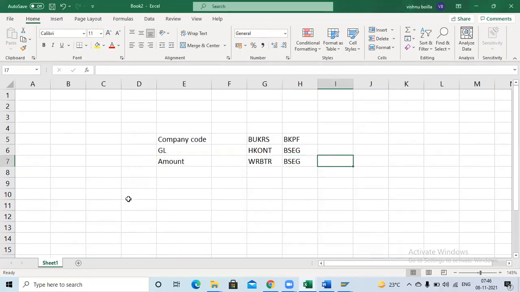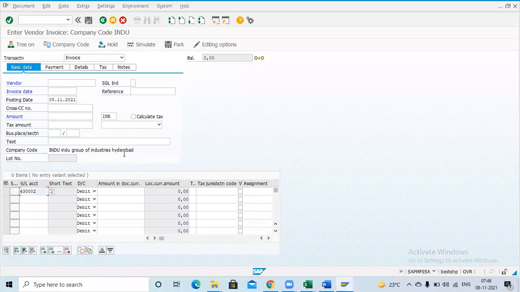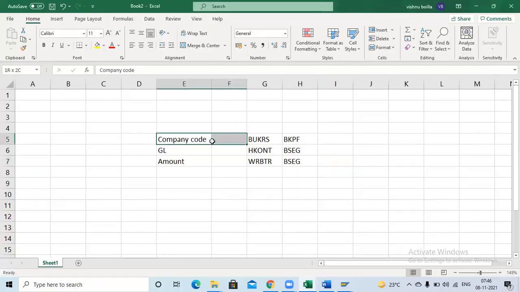If I pass that FB60 invoice, I get the company code from the BKPF table, and the GL and amount from the BSEC table, or else you can get all the data from one table only. You should remember where the data will be saved.